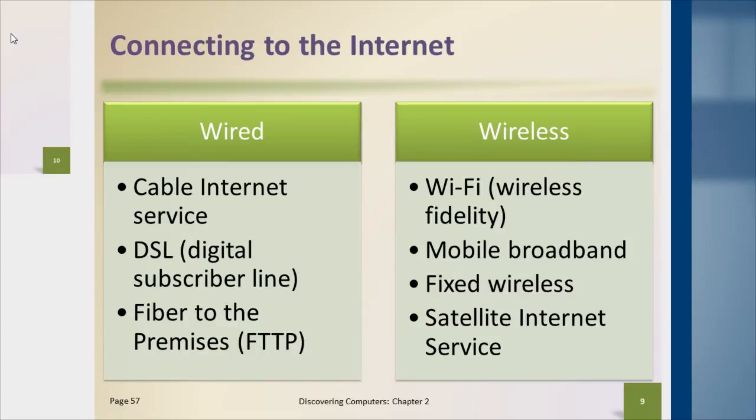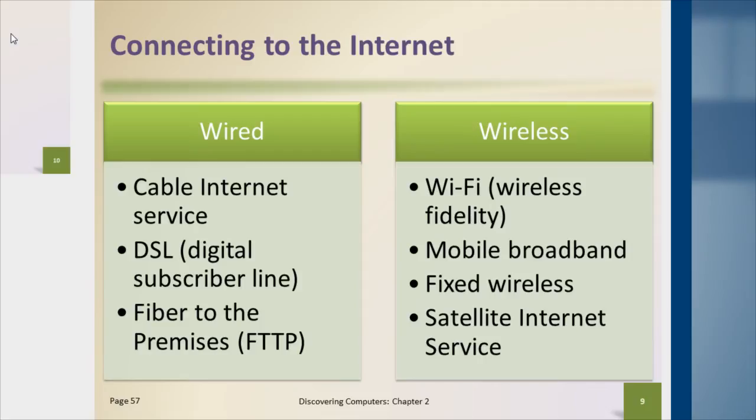Okay, so those two different types can in general be classified as two different types of connections to the internet: wired or guided media, or radiated media or wireless connectivity. When we talk about wired, some of the common ways to do this are through our cable service, through our telephone service with DSL lines, or through fiber to the premises, sometimes referred to as fiber to the home. Each of these has their own advantages.